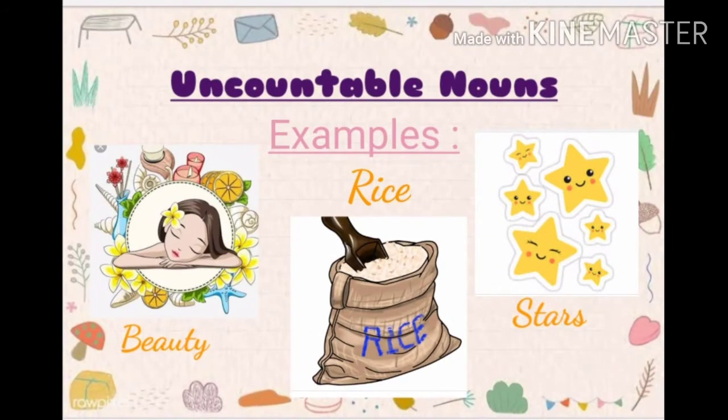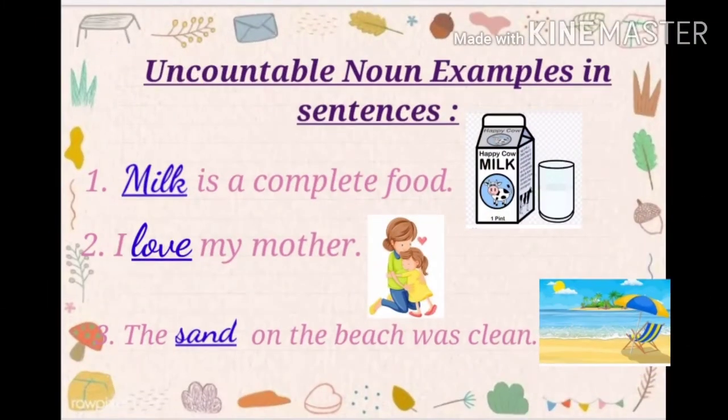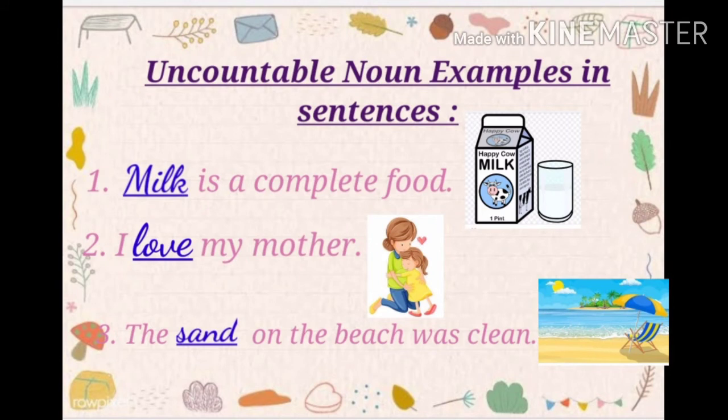For example, beauty. Beauty is a quality and we cannot count beauty in numbers. You cannot say one beauty, two beauty, etc. So beauty is an example of an uncountable noun. Second one is rice. Rice is a physical object, or you can say a materialistic thing, but it is so small in size that we cannot count rice. And the third one is stars. Stars are so many in number that we cannot count stars, so it will also come in the examples of uncountable nouns.